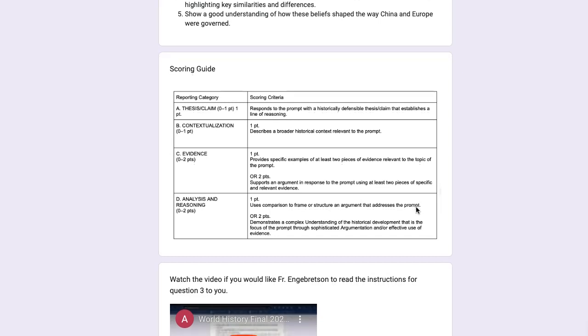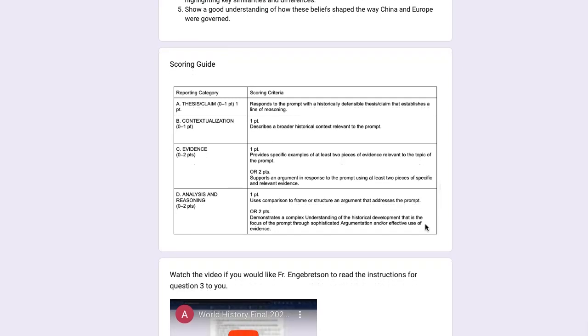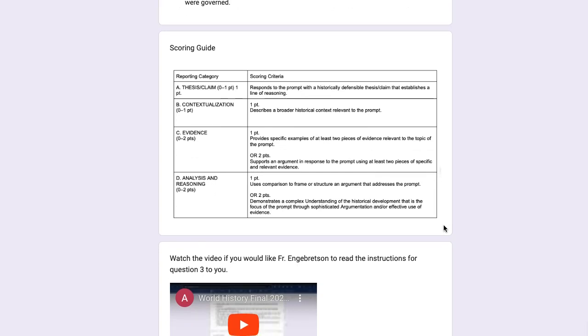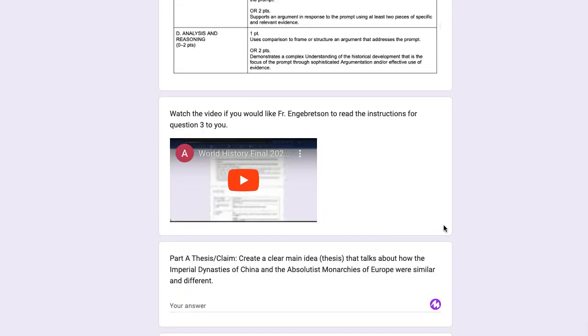And you will get the analysis and reasoning. You will get 1 point if you use comparison to frame or structure an argument that addresses the prompt, or 2 points if you demonstrate a complex understanding of the historical development that is the focus of the prompt through sophisticated argumentation and or use of evidence.